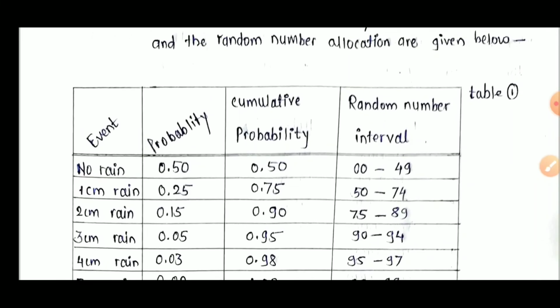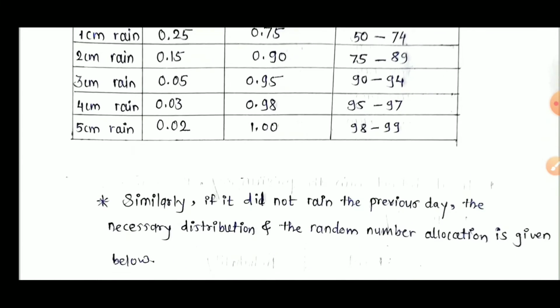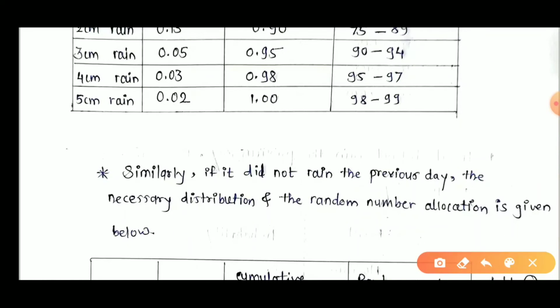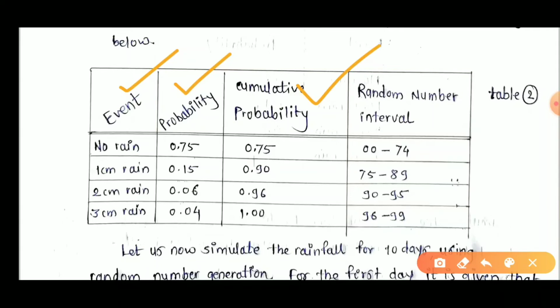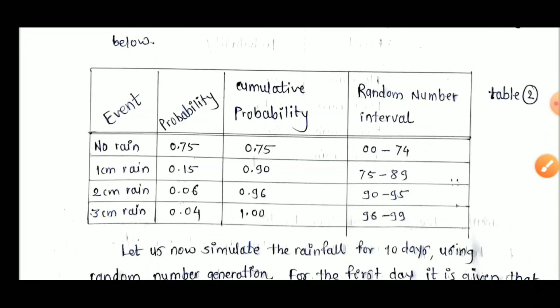On the same basis, we have to prepare table number 2, and its condition is: if it did not rain on the previous day, then what is the probability of the different events and what is the random number allocation to the different events. Now the event probability as per the given question. The cumulative probability we already discussed: 75 as it is, 75 plus 15 is 90, 90 plus 6 is 96, 96 plus 4 is 100%, which means 1.0.